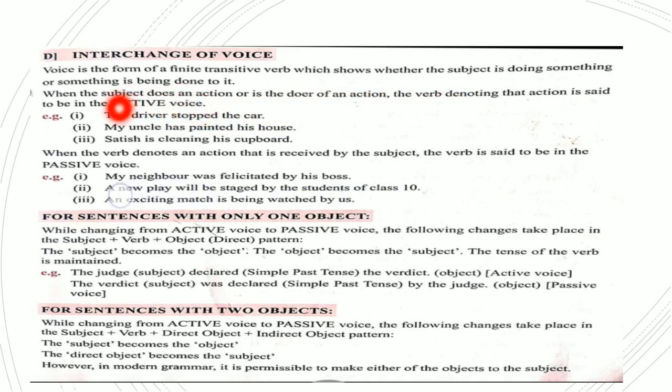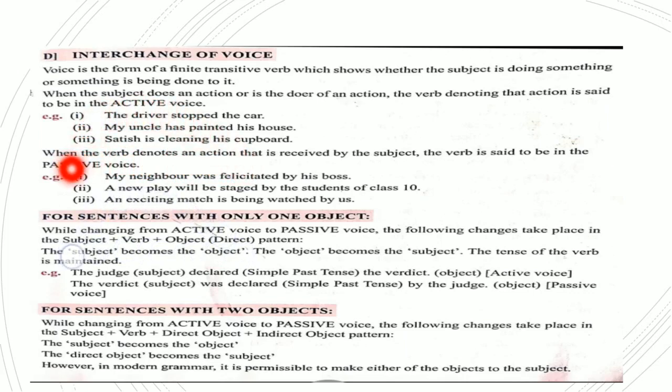When a subject does an action or is a doer of an action, the verb denoting the action is said to be in active voice. The example given here: the driver stopped the car. The action is performed by the driver, so the stress is on the subject, that is, driver stopped the car. My uncle has painted his house. Who has painted the house? My uncle. Satish is cleaning his cupboard. Who is cleaning the cupboard? Satish.